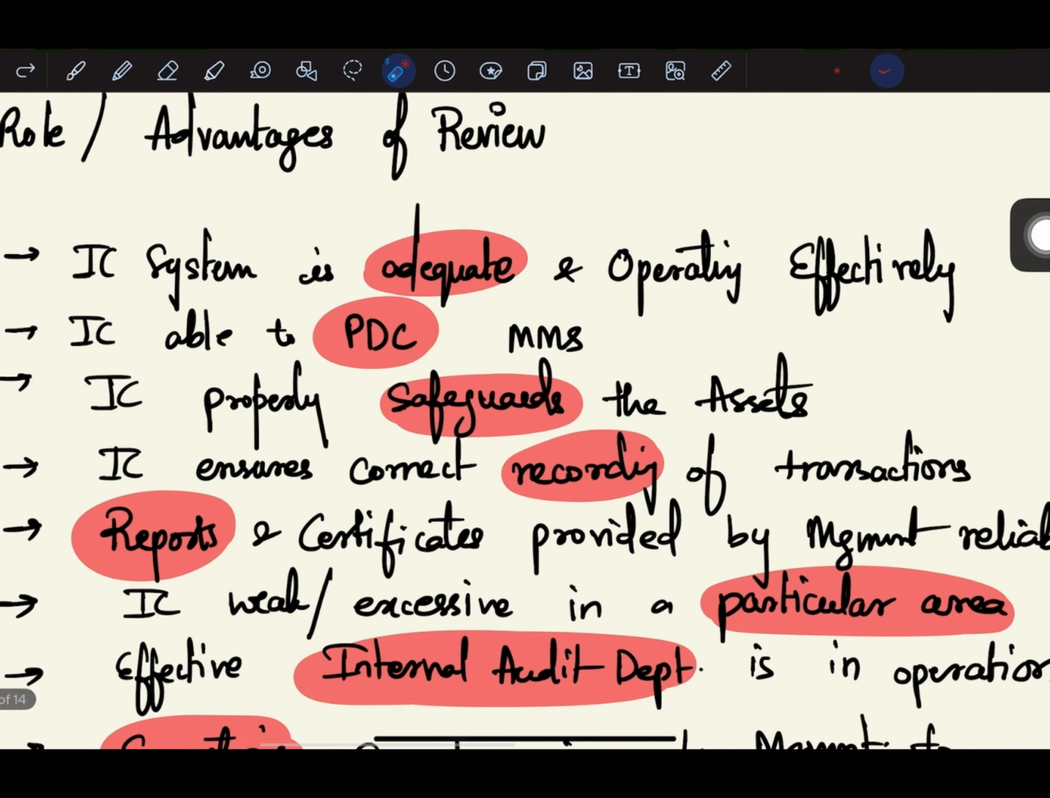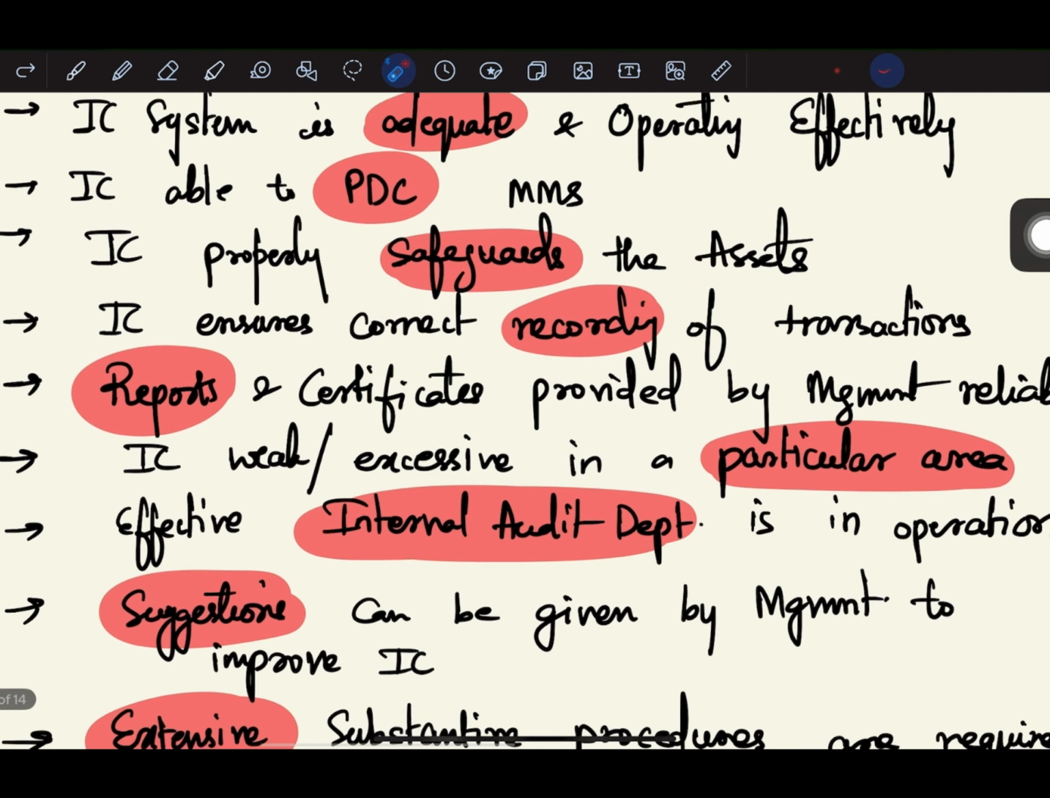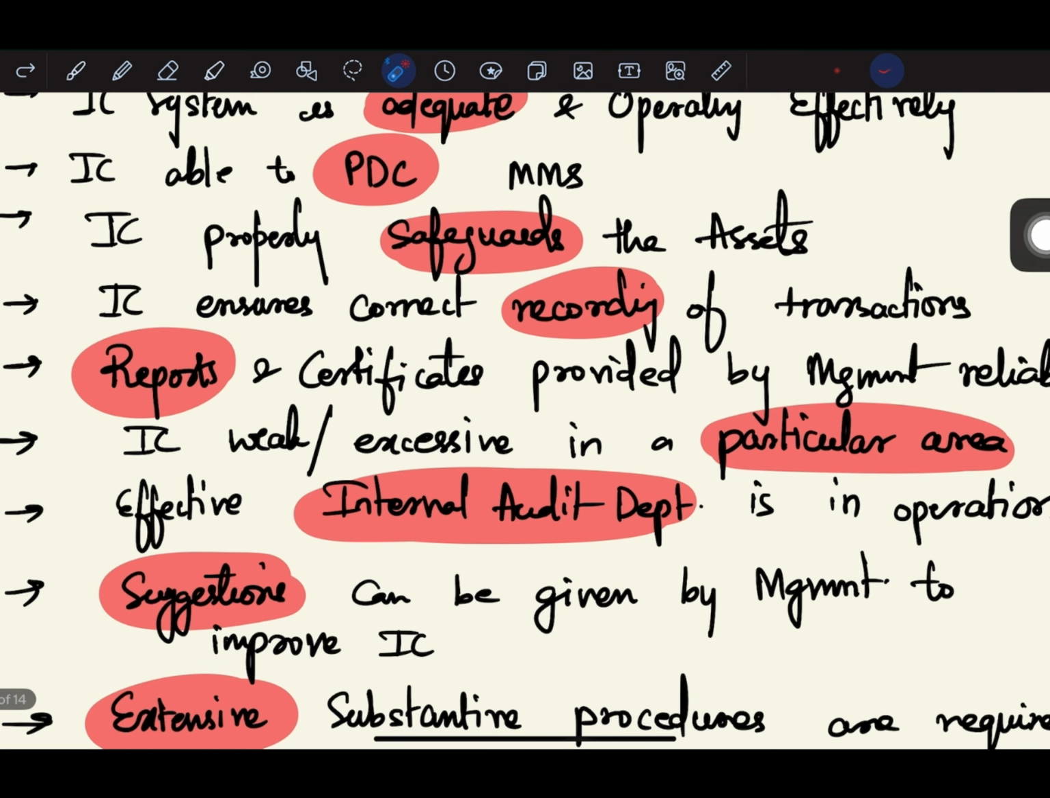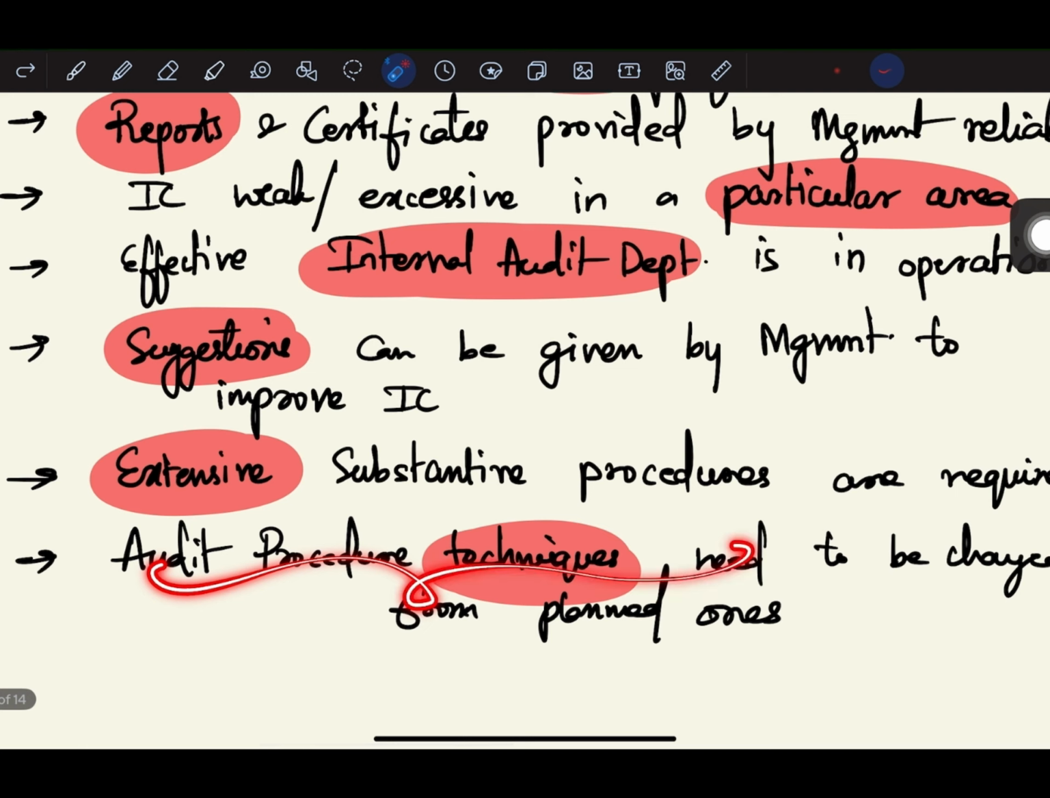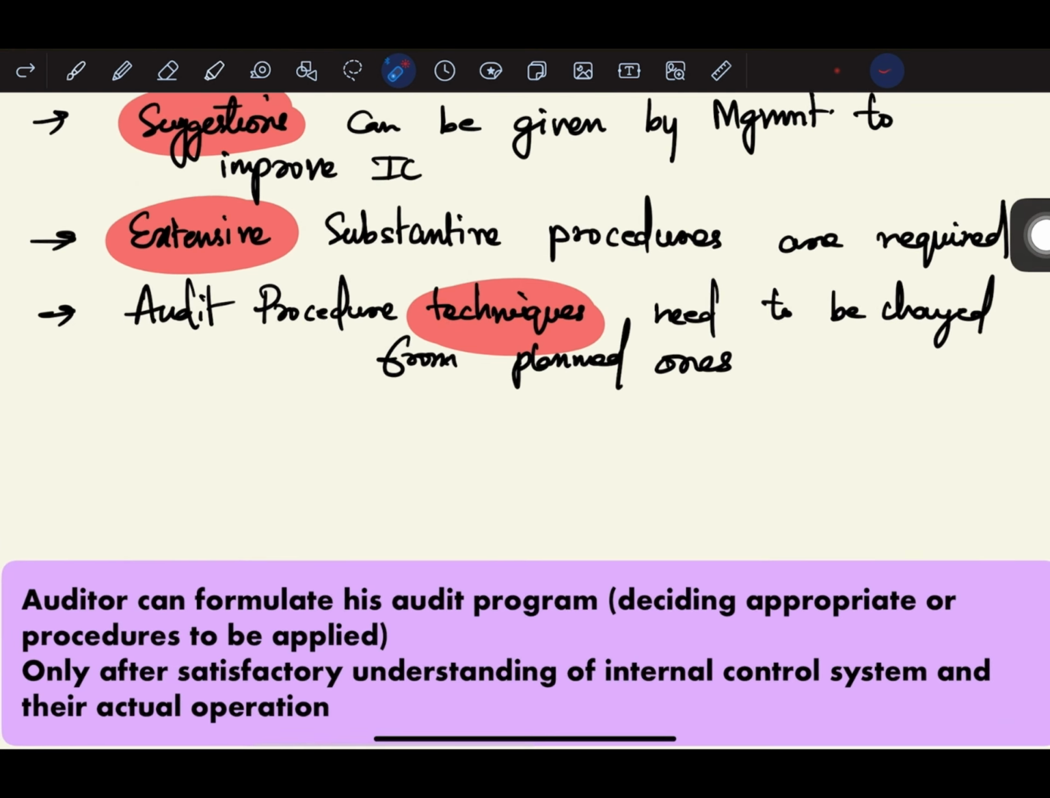So basically, when the auditor evaluates the internal control, it will enable the auditor to understand whether the internal control system is adequate, whether it is preventing, detecting and correcting frauds, safeguarding the assets, recording the transactions, whether the reports and certificates provided by management are reliable, whether internal control is weak or excessive in a particular area, and whether the internal audit department is functioning effectively. Suggestions can be given to management to improve internal control, and ultimately the auditor needs to do more extensive substantive procedures, and audit procedure techniques need to be changed from plan one.